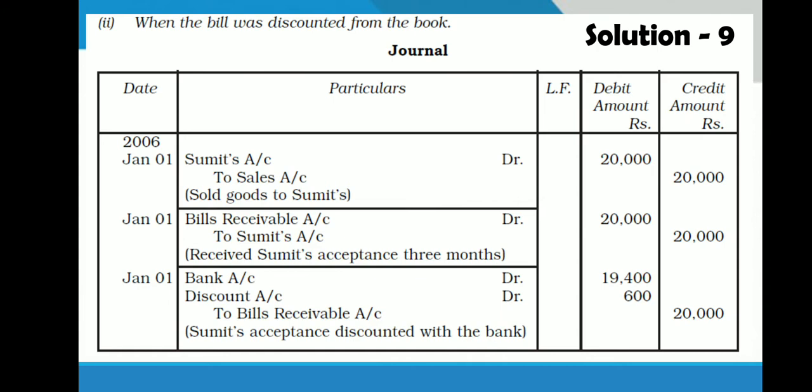So entries in the books of seller, in the books of drawer would be bank account debit 19,400, discount account debit 600, discount cut by bank, to bills receivable 20,000. Now this bill is with the bank. On the maturity date, bank will collect money from the drawee. So this was our second option of bill discounting.